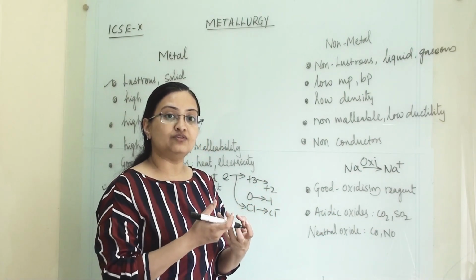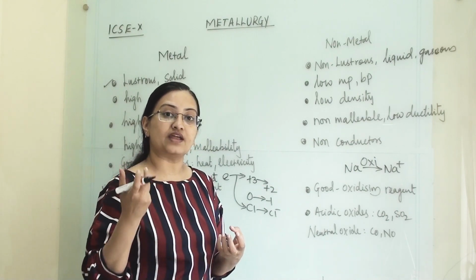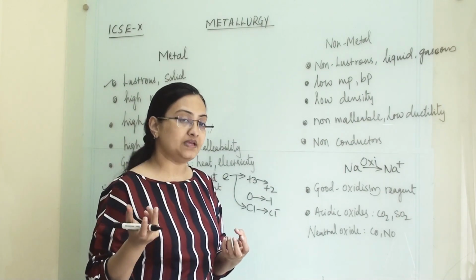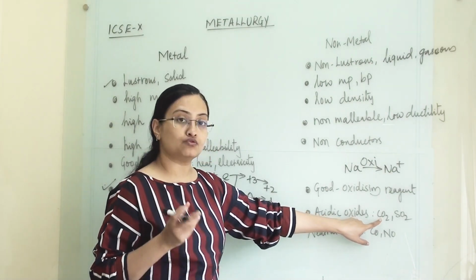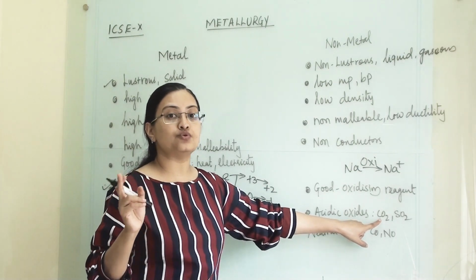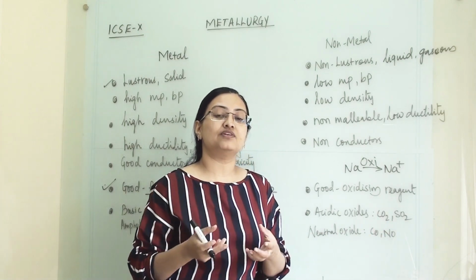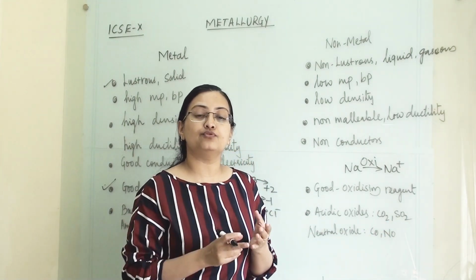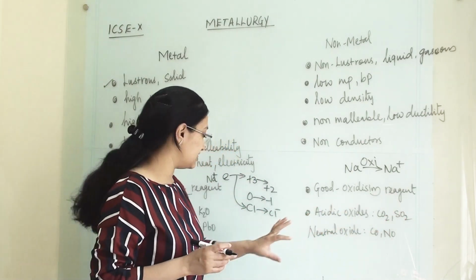When this oxide is mixed with water, it generates an aqueous solution of acidic pH. That's why it is known as acidic oxide. For example, CO2 mixed with water generates H2CO3, carbonic acid. SO2, sulfur dioxide, mixed with water gives sulfurous acid. So it has acidic property.